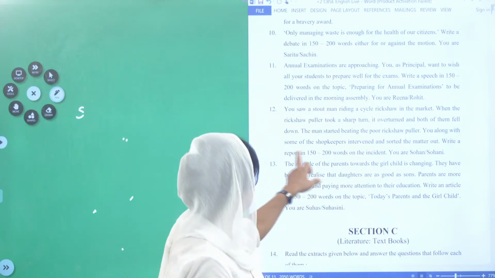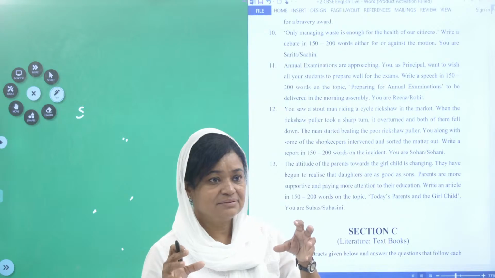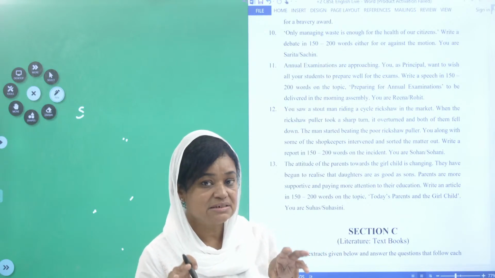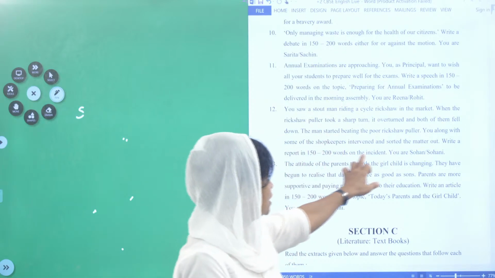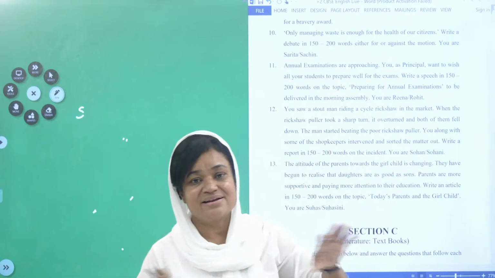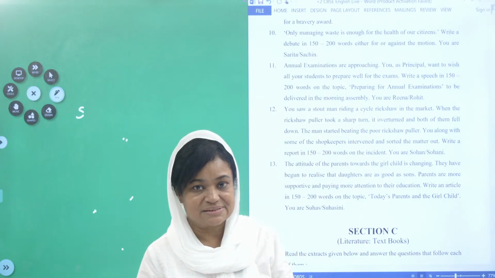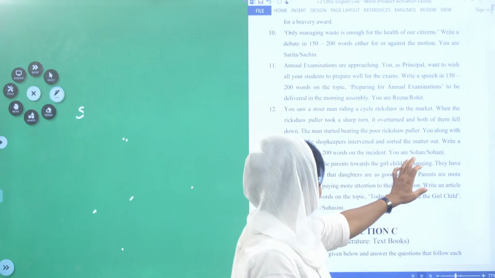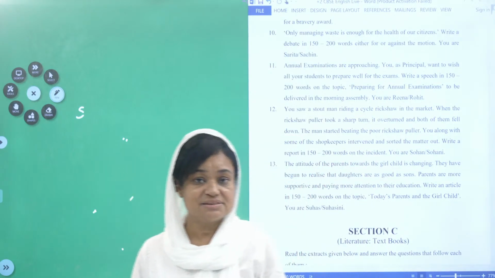That is the word I saw somewhere. Intervened means they took part in that, they interfered and sorted the matter out. Sorted the matter out means they reached a decision there. Normally it happens, you have seen that. Okay, write a report in 150 to 200 words on that incident.